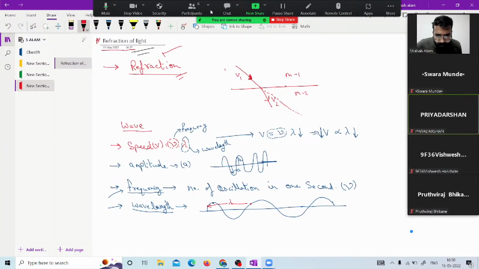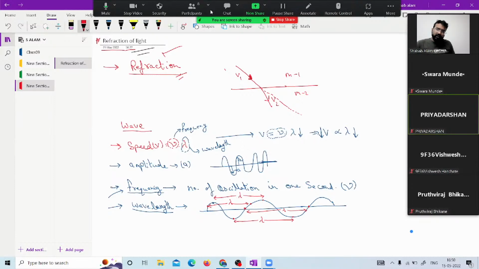From crest to crest, trough to trough, that is also a wavelength, but only crest to crest and trough to trough cannot be said to be the definition of wavelength, because wavelength is the length from one phase to the same phase in the next wave. That length is actually the wavelength. So you have to be very careful when you talk about the wavelength. So this will be the next point at the same phase. This is what the wavelength is.